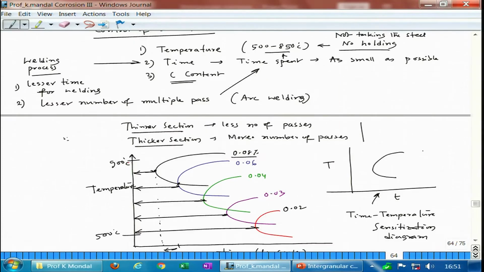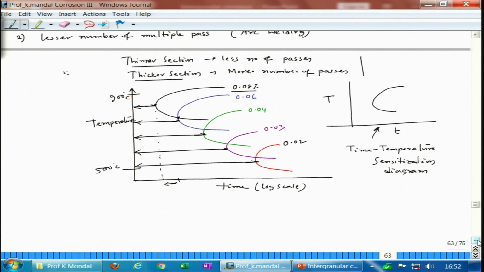So, coming back to what we are talking about, this is the schematic that I had drawn. Now, that gives a sense that if you can reduce carbon content, sensitization can be controlled. So, that is one possibility: decrease carbon content.